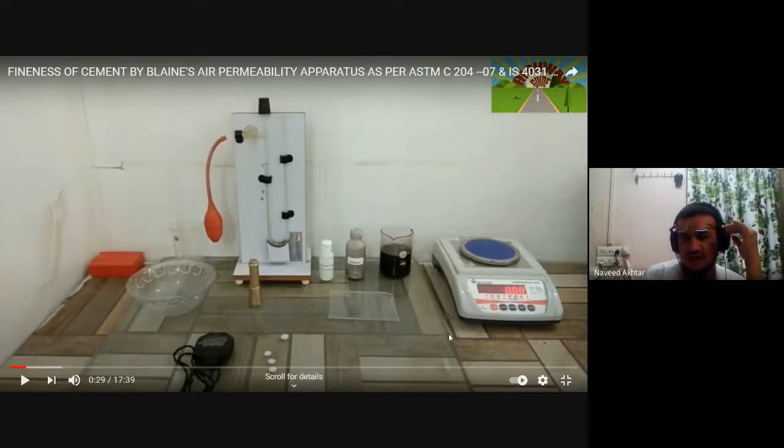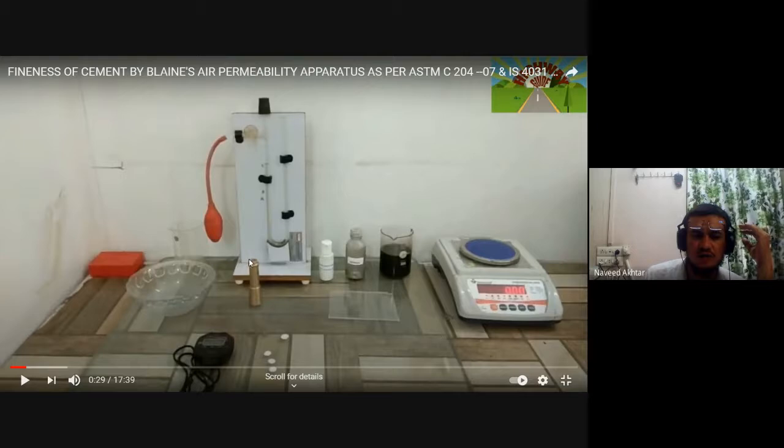You can see here the weighing balance at the right. Then this is the oil. Then the third bottle, you can see from the right, balance and beaker in the oil, and then this is nothing but your mercury, and this one is the cement, standard cement of known specific gravity, and this is the glass you can see in front of the mercury bottle, and this one is the cell.